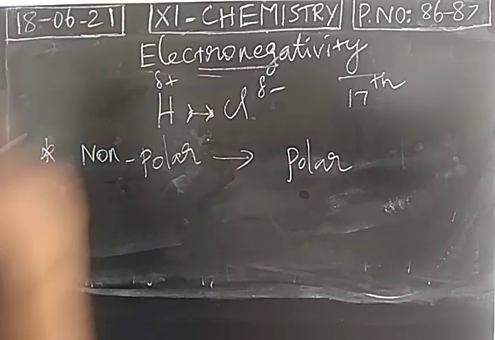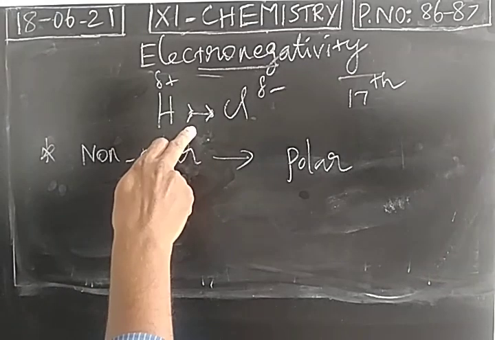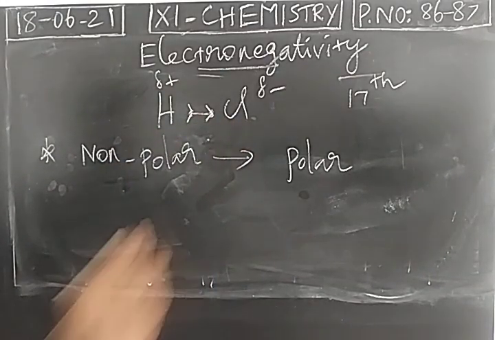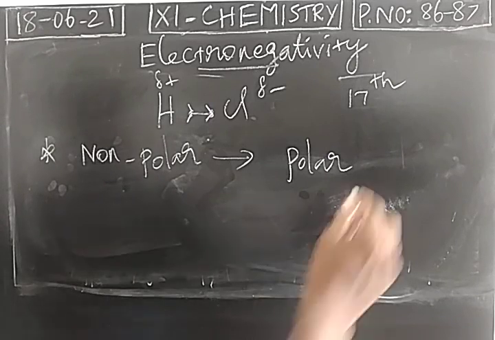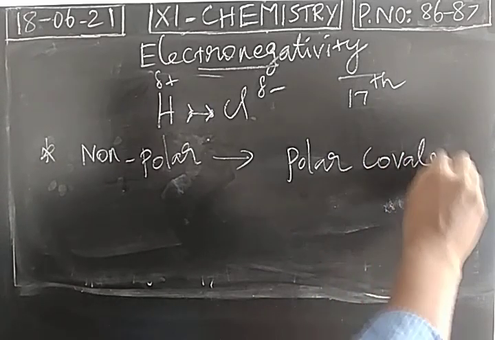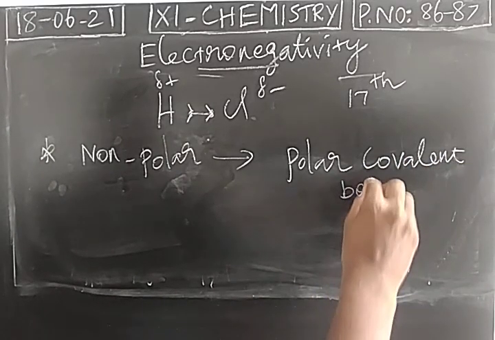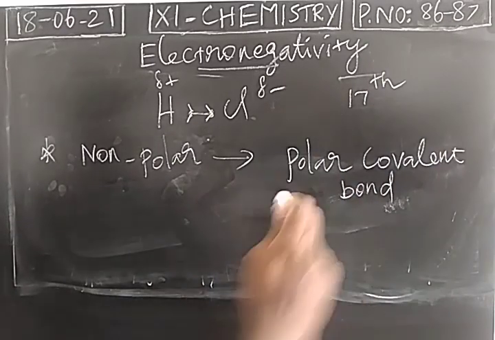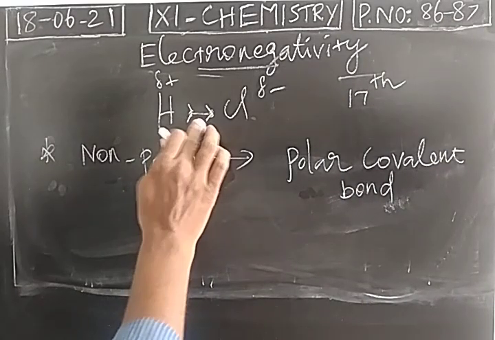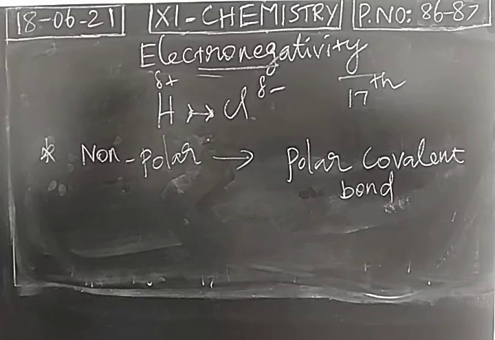It is not 100% non-polar in nature now. The bonded pair of electrons moves towards the chlorine, it gets slightly negative charge, hydrogen gets a slightly positive charge. The molecule is now becoming polar in nature, and the covalent bond is also considered a polar covalent bond. We can say the bond has both the characteristics of covalent as well as ionic. Polar means ionic, charges, positive pole and a negative pole. So both ionic character and covalent character are present in this bond now. It is not 100% covalent.